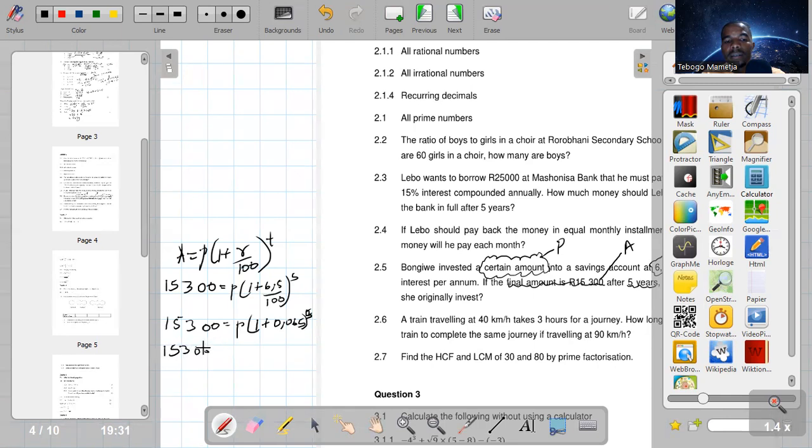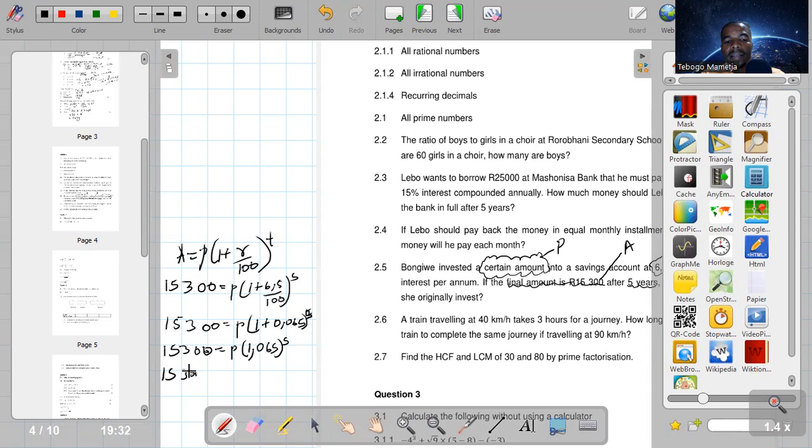So 15,300 equals P times 1.065 to the power of 5.